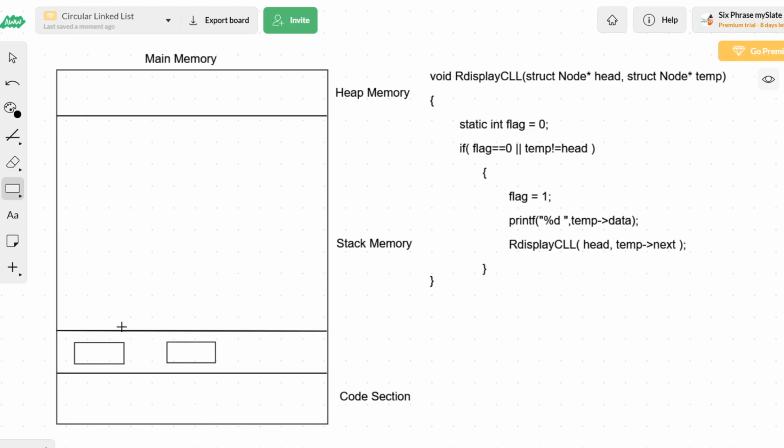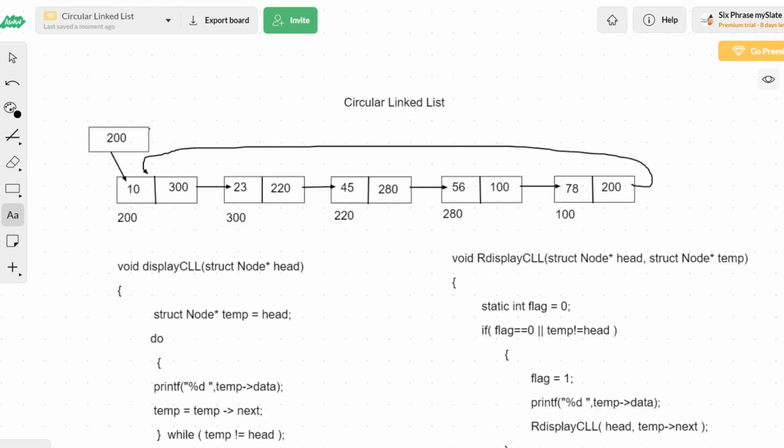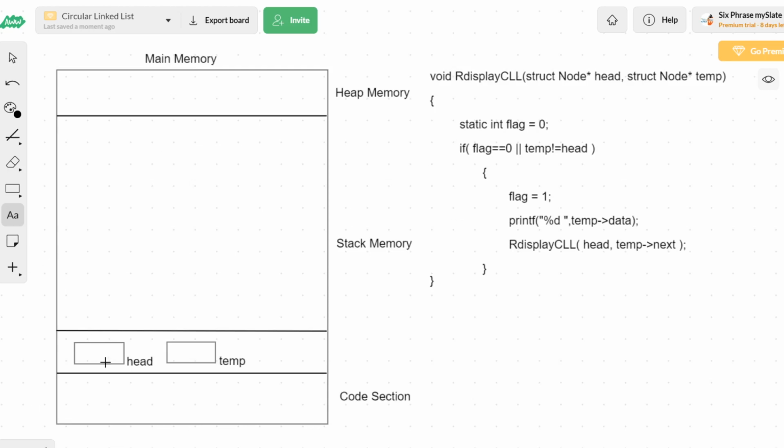The first block we will name head, and the second block we will name temp. Both will be taking the address of the head node. What is the address of the head node? It is 200 here. So we will take 200 in both head and temp initially while calling. Fine, so now we can start execution from the first line.